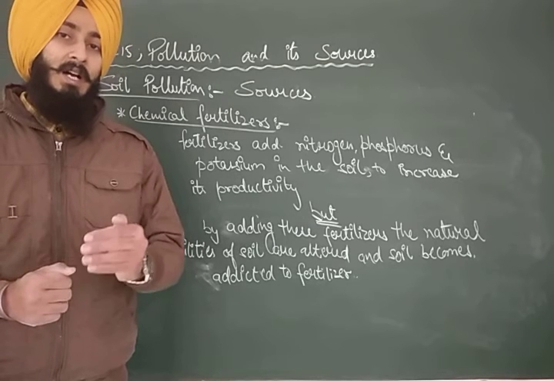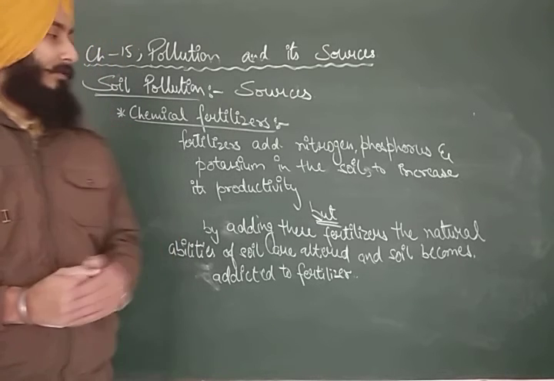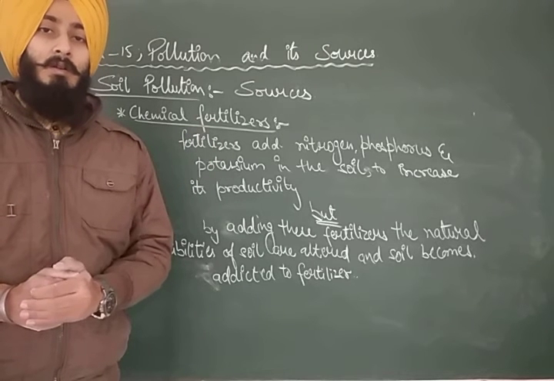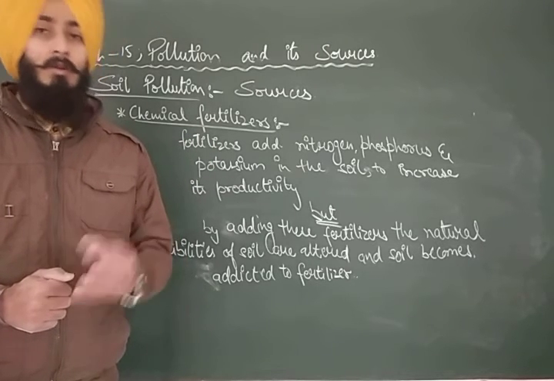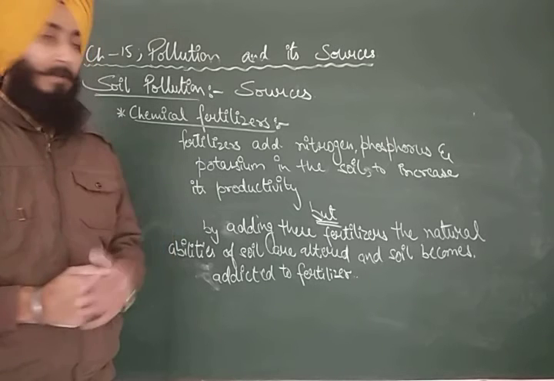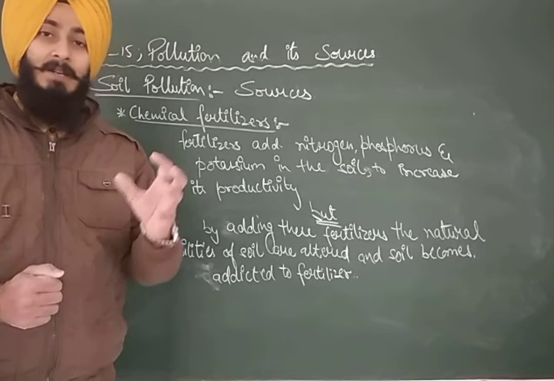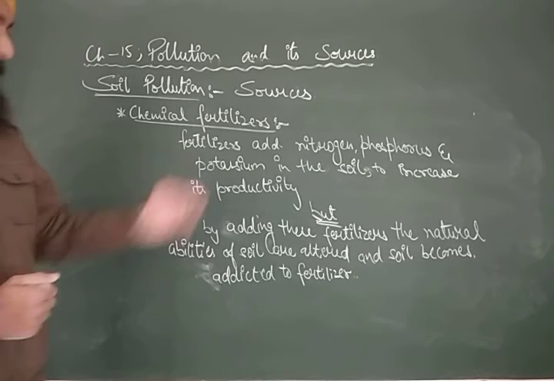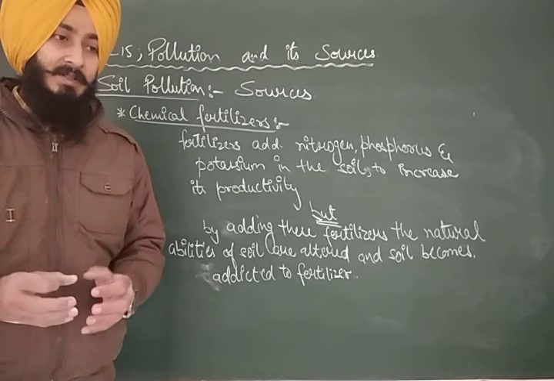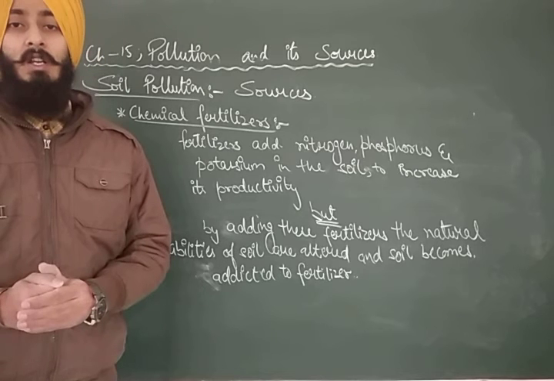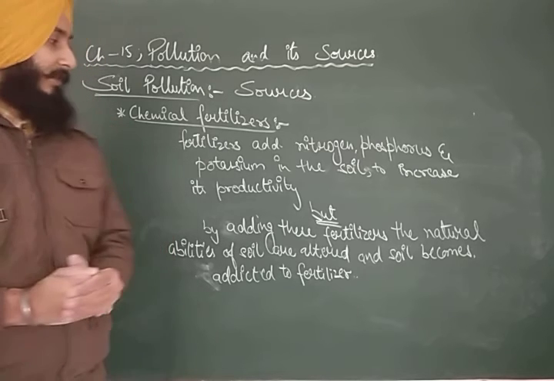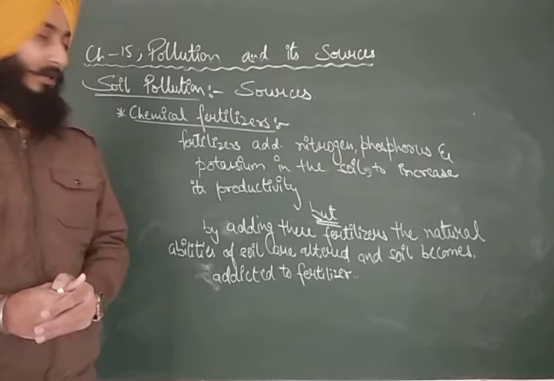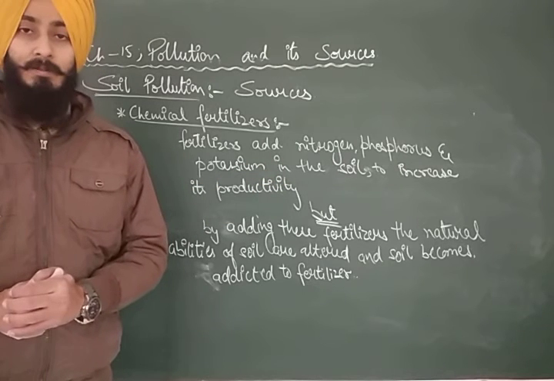So farmers are putting pressure on the land in terms of fertilizers. They are using fertilizers to grow more and more crops from the same land, or we can say from decreasing land. Why are these fertilizers added? These fertilizers increase the natural fertility of the soil. They add nitrogen, phosphorus and potassium in order to increase productivity.